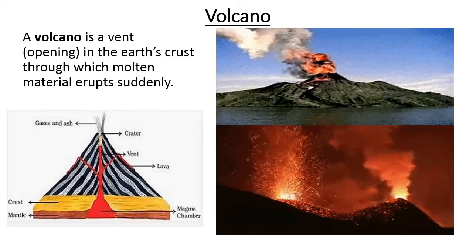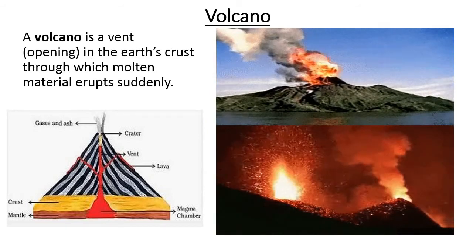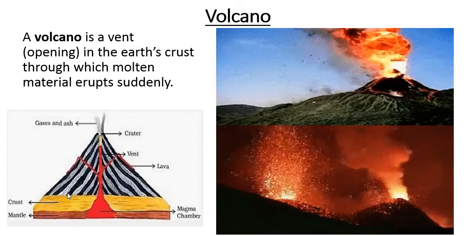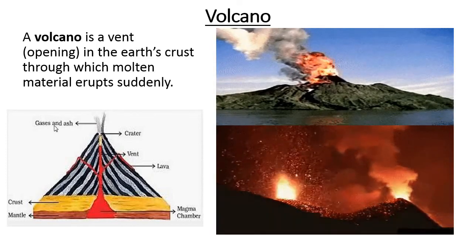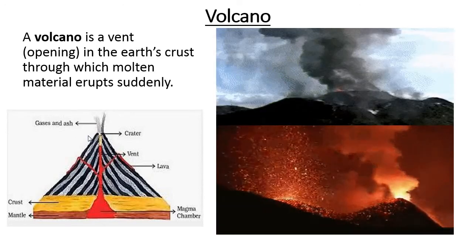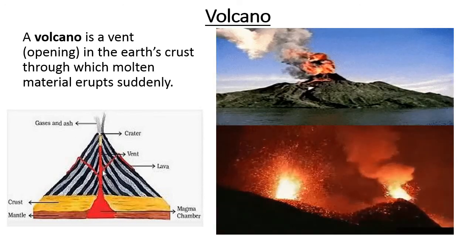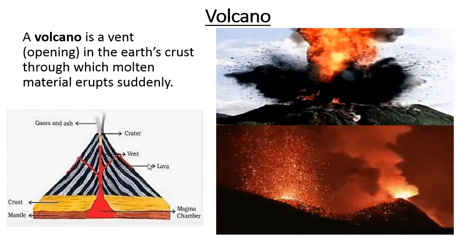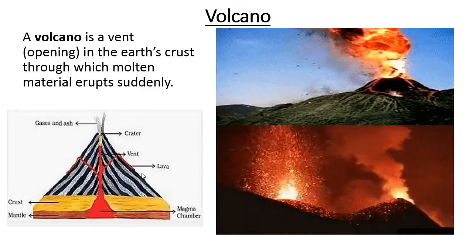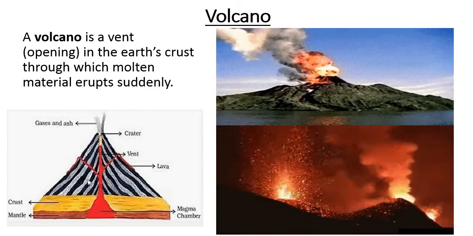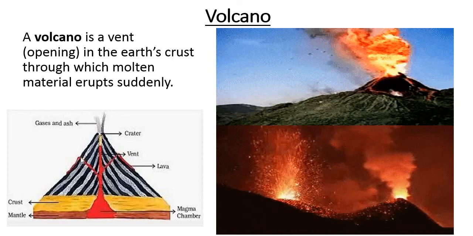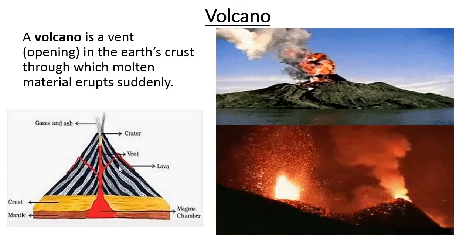So there are many volcanoes found all around the globe. From a volcano, gases and ash come out onto the surface, and besides this, magma which comes outside onto the surface in the form of lava becomes solid after cooling. This is a volcanic mountain, formed due to magma which comes outside onto the surface of the earth.